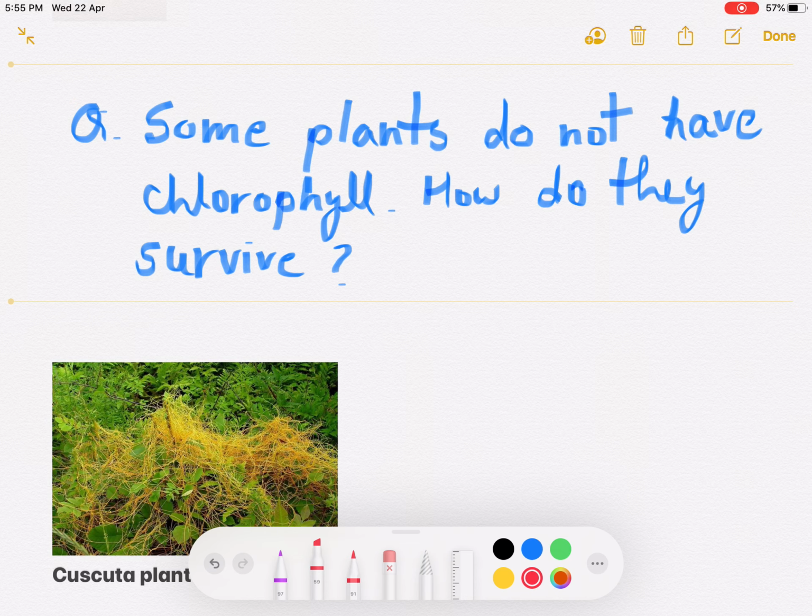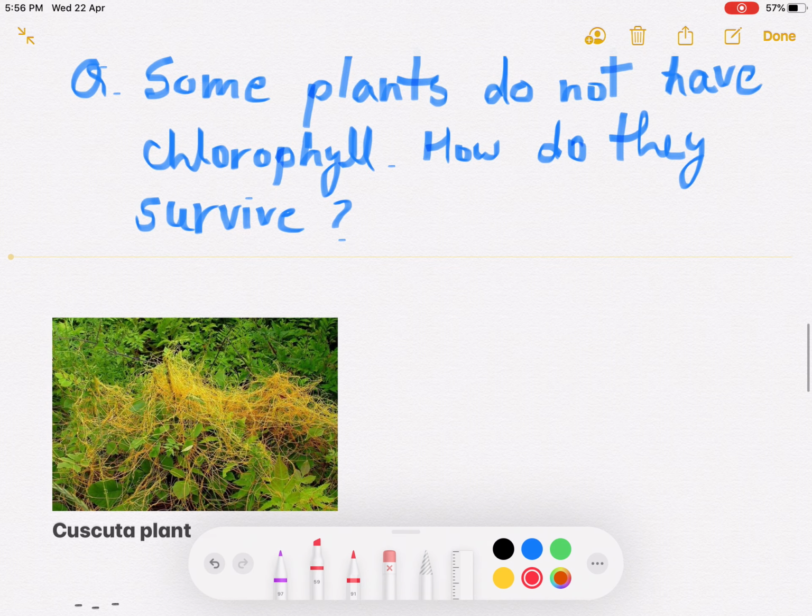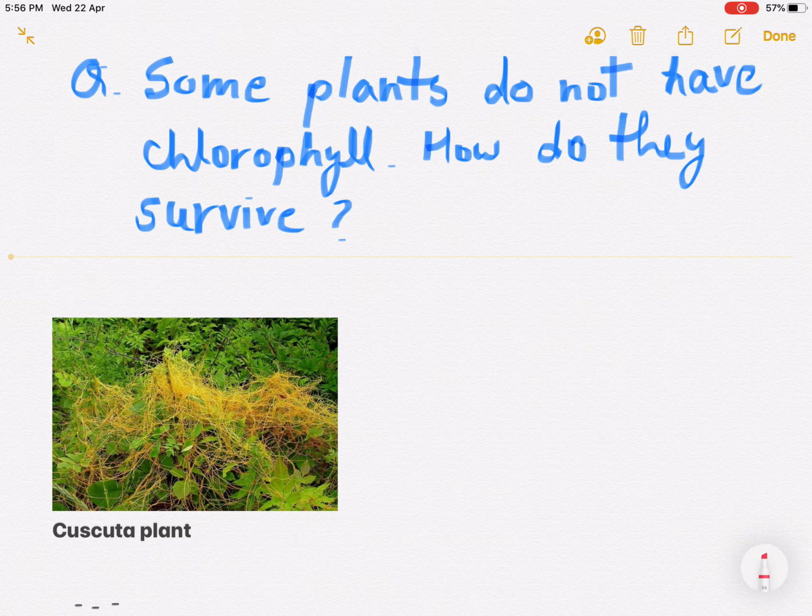After that, one question comes to our mind: some plants do not have chlorophyll. You know that all the plants are not green. Some plants have other colors also. It means they do not have any chlorophyll, because if they had chlorophyll, they would be green. But you can see in this picture that there is a Cuscuta plant, which does not have chlorophyll.